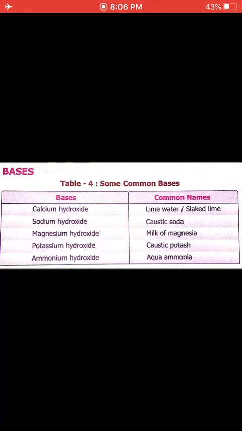Same thing happens with the toothpaste. Why do we use toothpaste? This is the reason. Toothpaste neutralizes the acid present in our mouth. When it gets neutralized, our mouth becomes clean. Same reason we use soap. Soap is a base. In the whole day we sweat a lot, and a lot of germs get on our skin, due to which microorganisms generate acid, and when we use soap, it is washed away. So acid combines with base and neutralizes things. Now potassium hydroxide is in caustic potash, and ammonium hydroxide, aqua ammonia.